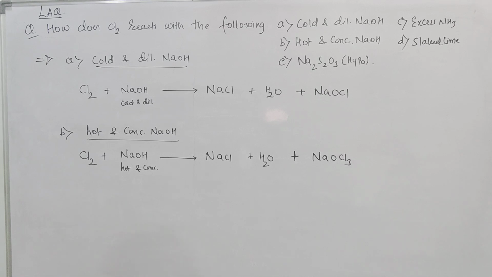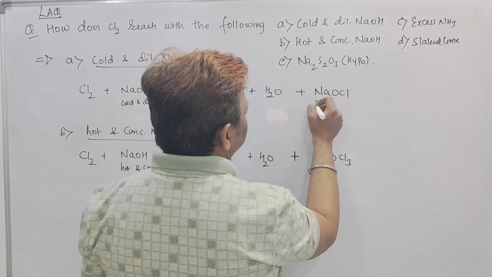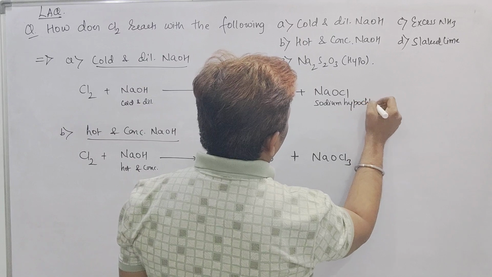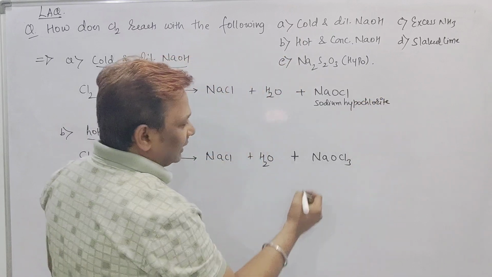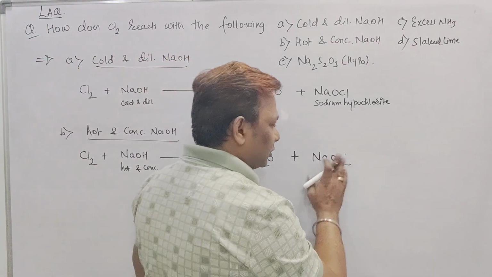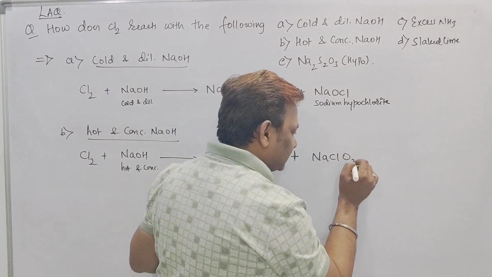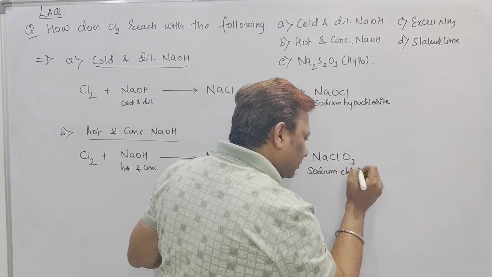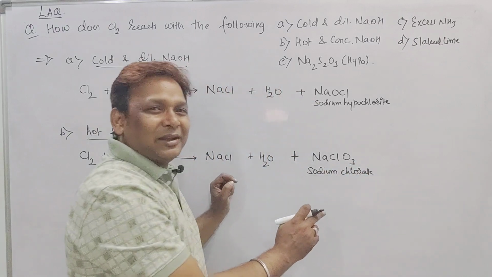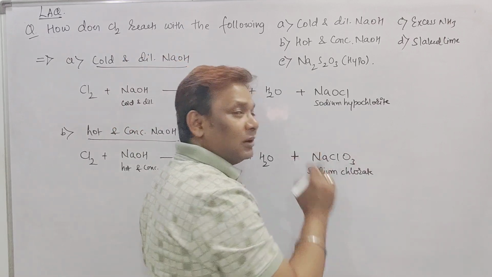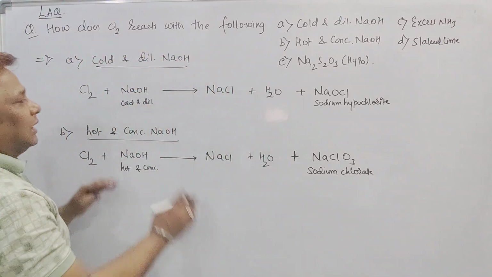NaOCl is called sodium hypochlorite, and NaClO3 is called sodium chlorate. Sorry, by mistake I wrote OCl3, but actually it is ClO3, because ClO3 negative is called chlorate. Now, how to write the reaction here?